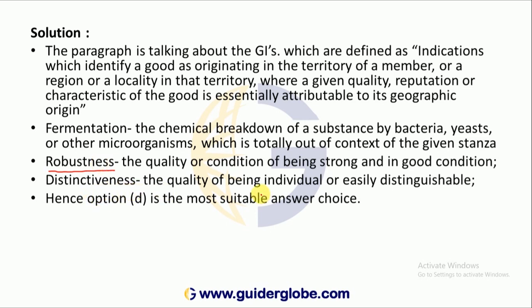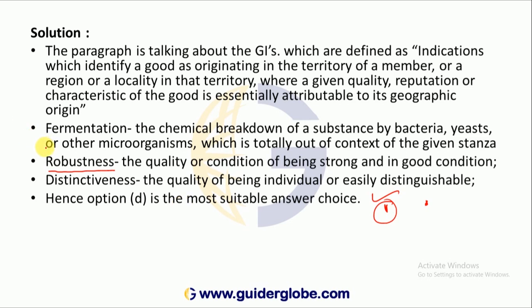Distinctiveness, the quality of being individual or easily distinguishable. This is the best quality, this is an ordinary quality. That means, can't I identify this one? I can identify. There will be quite a lot of difference between this one and this one. That is called distinguishable, which can be differentiated. Hence, option D is the most suitable answer.